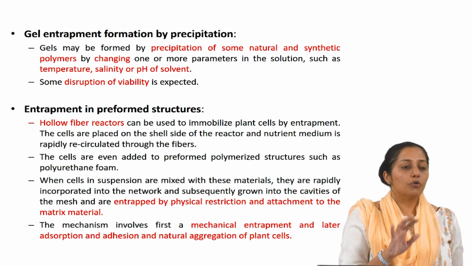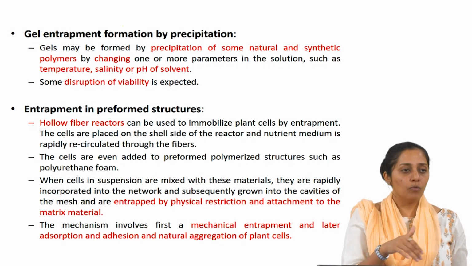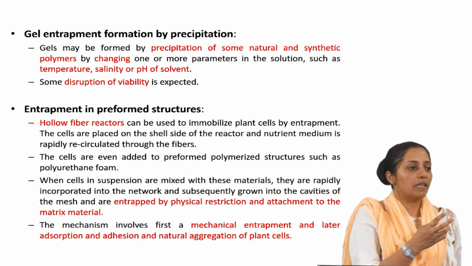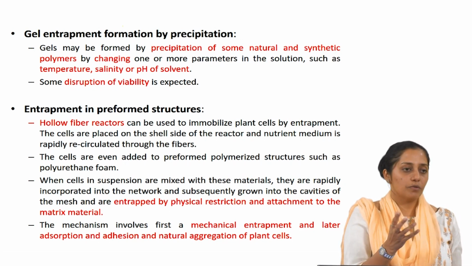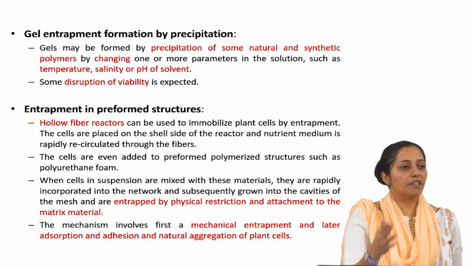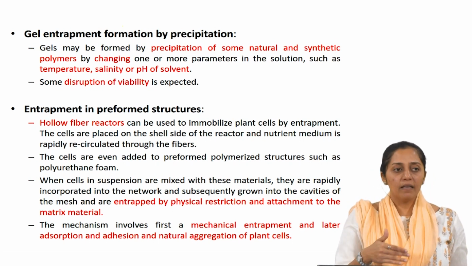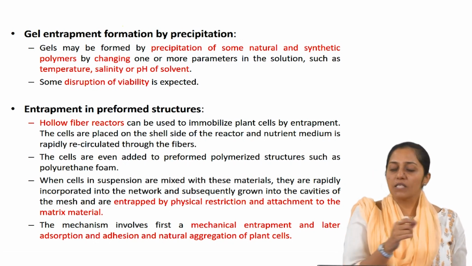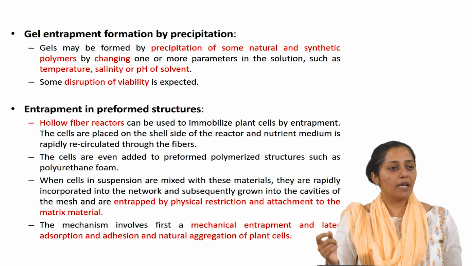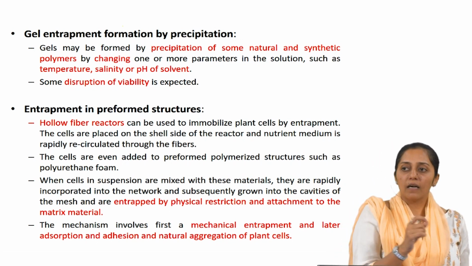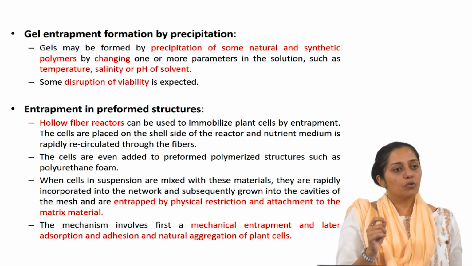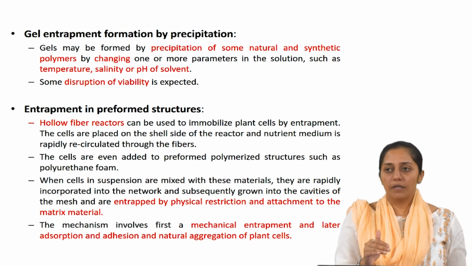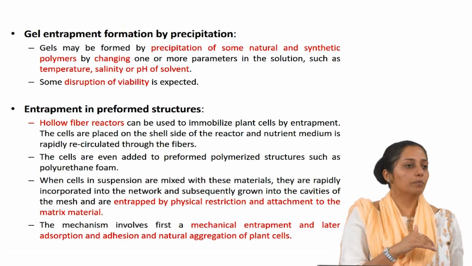immobilized. Now, to facilitate immobilization around these fibers, even agents like polyurethane foam are used. Once the cells begin to divide and grow, they will multiply and start growing around these fibers. These fibers through which the media is flown in are semi-permeable membranes through which the nutrients can flow from the inner tube to the outer lumen.